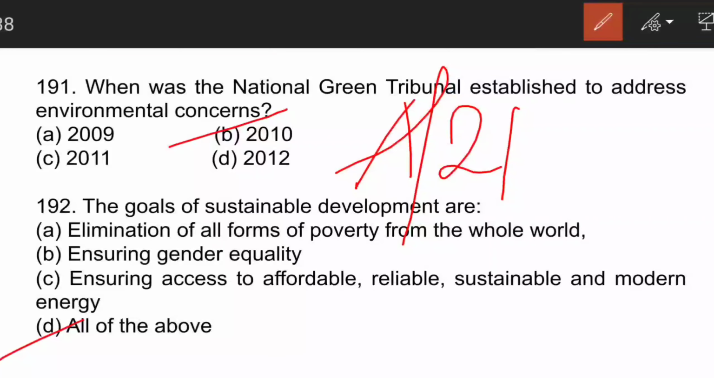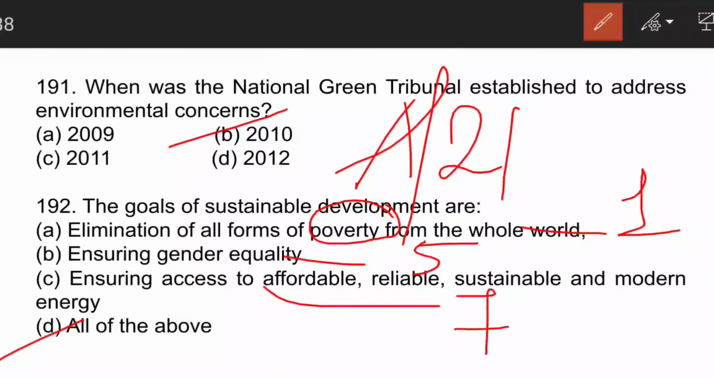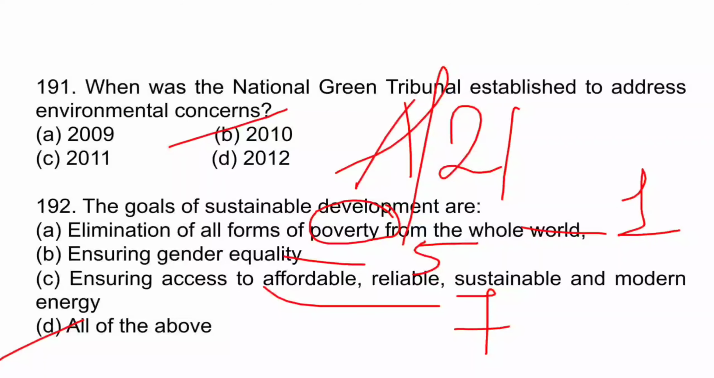All of the above. The first one is goal 1, poverty. You can remember the key points. Gender equality we have in goal 5. Access to affordable, reliable, sustainable and modern energy is goal 7. We have hunger, which is goal 2. Good health, goal 3. Quality education, goal 4. So I have remembered it through key points. And this is very important. A similar question was seen in UPPSC 2019.